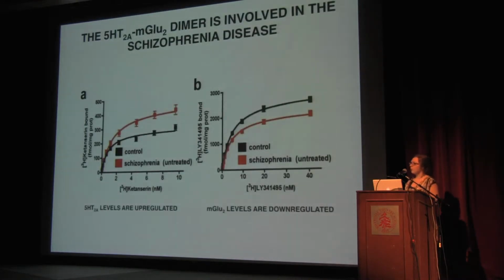So our first experiment was in mice. We had our stress model of schizophrenia, so we induced schizophrenia in mice. And we used radioactive tags to quantify the different proteins and saw that with the serotonin in the schizophrenic mice, there was an increase in serotonin compared to the control. And in the glutamate 2, we saw there was a decrease in the level of protein than in the control. And that just showed the imbalance in the protein levels.